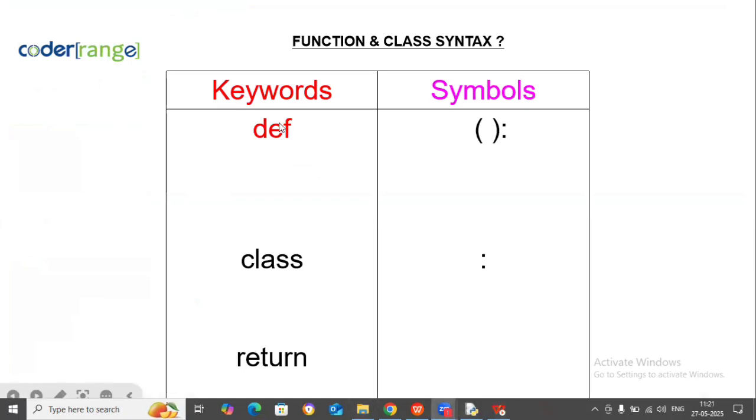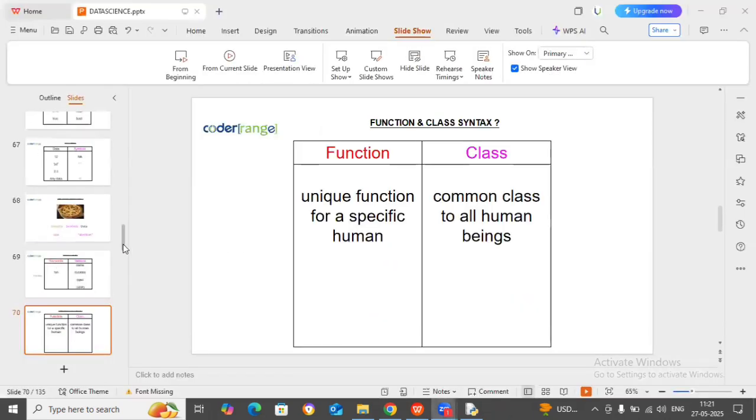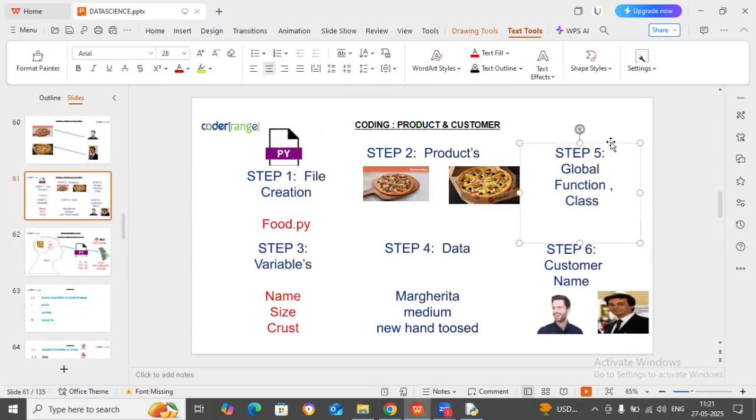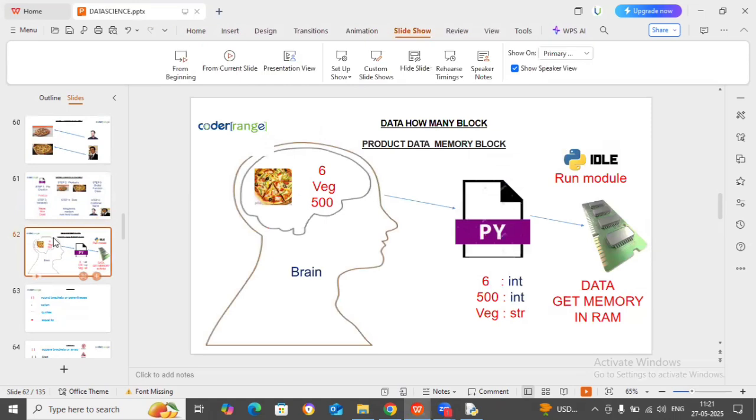So that is the main syntax about what? What is a function? What is a class? Def is a keyword. Round bracket is a symbol. Class is a keyword. Colon is a symbol. So I'm trying to explain this example. This is step 5 and step 6 that I'm explaining here. That is step 5 I'm explaining here, guys.